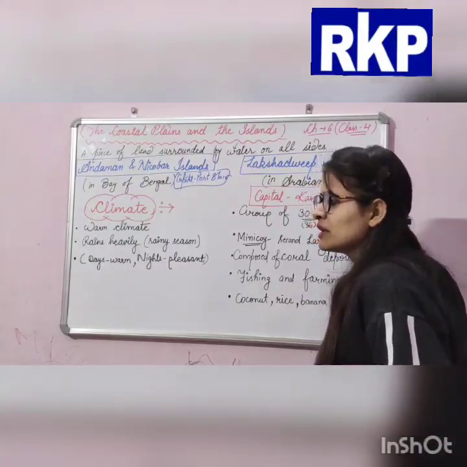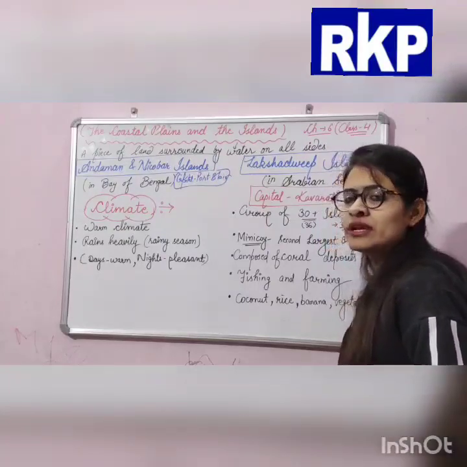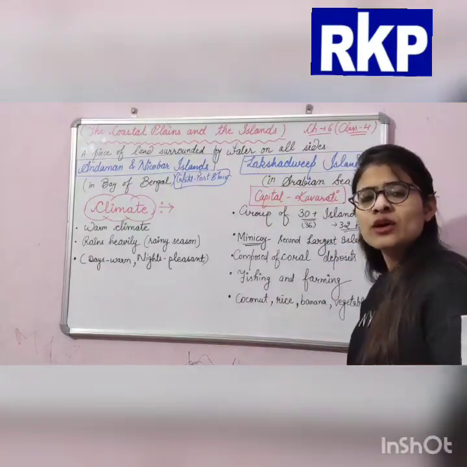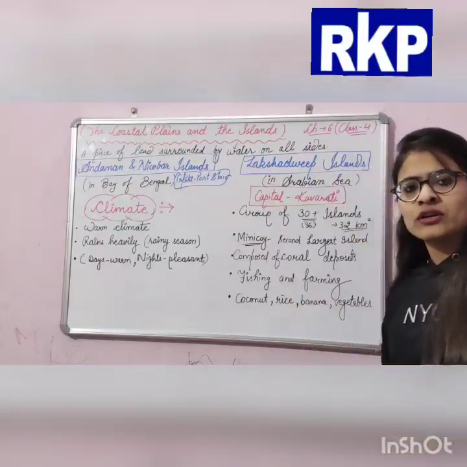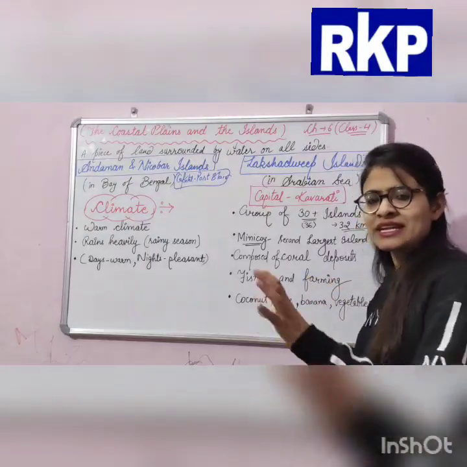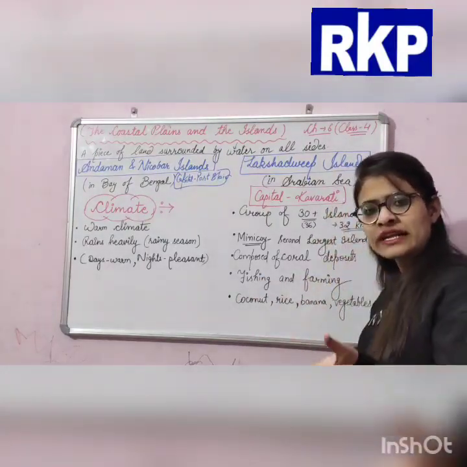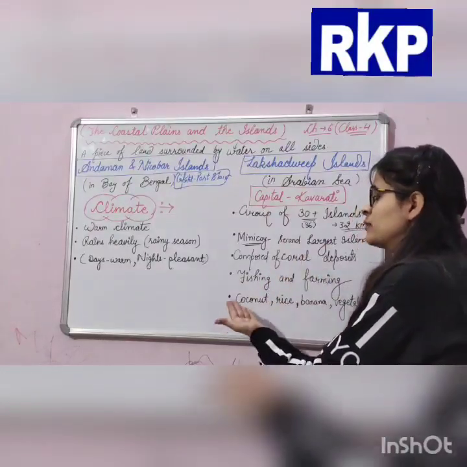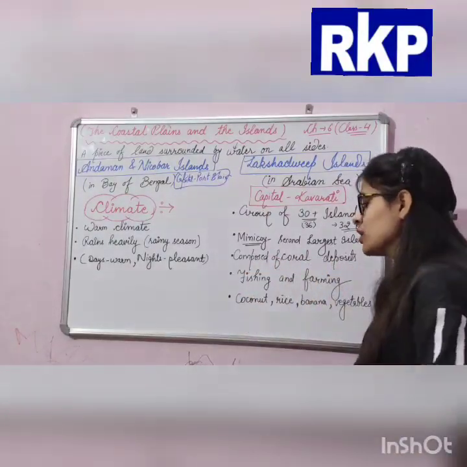What is a marine animal? Marine means related to those that live in water bodies, in water. So they are called coral, marine animals, and the skeletons of these animals are called coral. So it is composed of coral deposits.